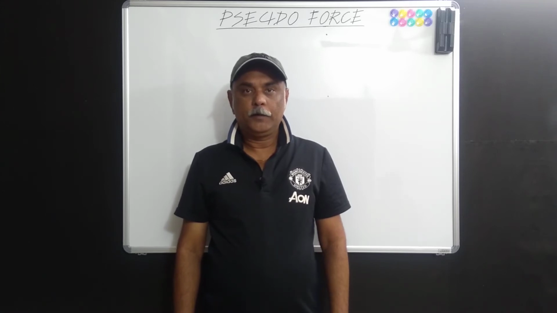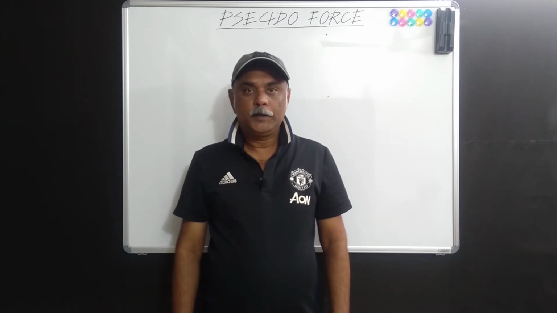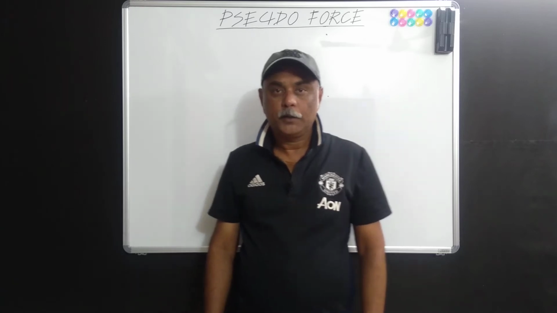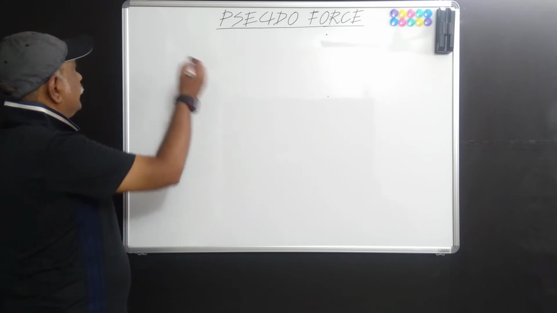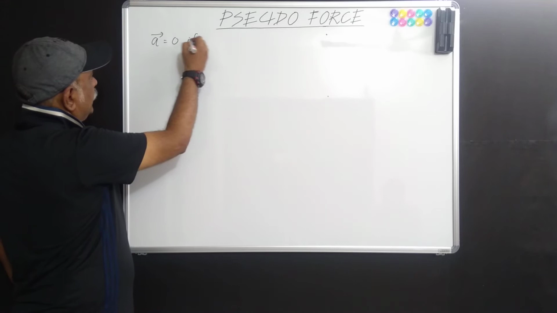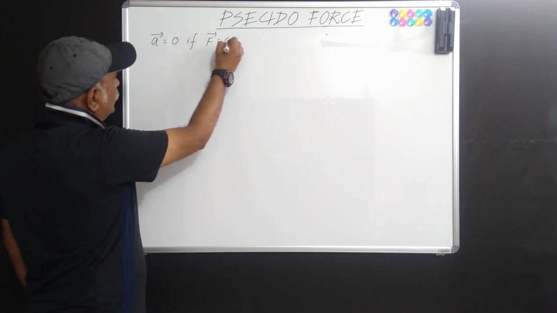An inertial frame of reference is that frame of reference in which Newton's first law is valid. A non-inertial frame of reference is that frame of reference in which Newton's first law is not valid. And what is Newton's first law? Newton's first law says that a vector equal to 0 if and only if F vector equal to 0.